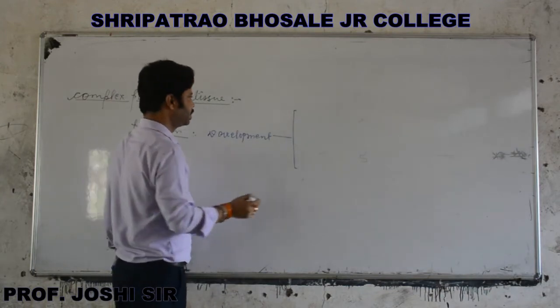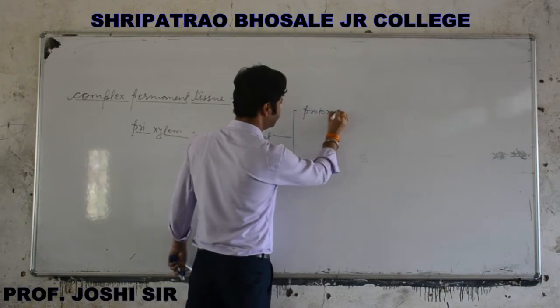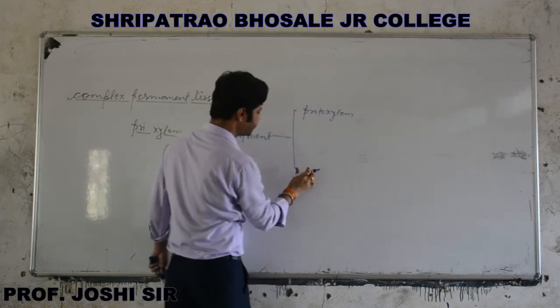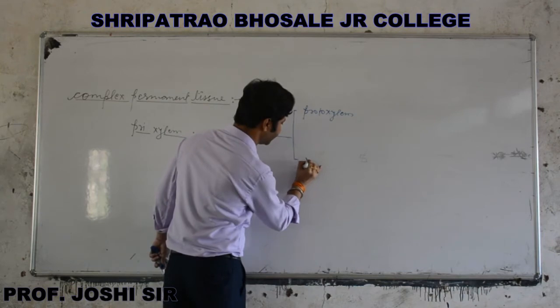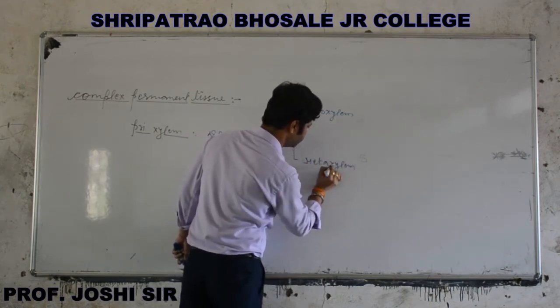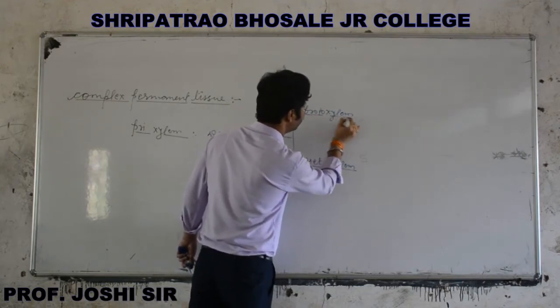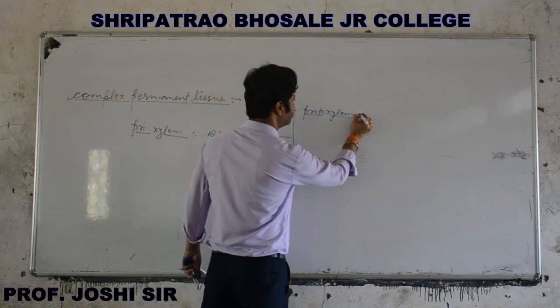First one is protoxylem and second one is metaxylem. This one is protoxylem, this one is metaxylem.